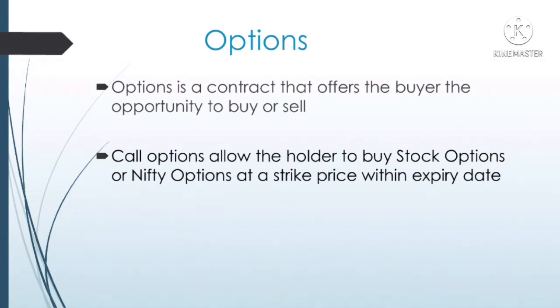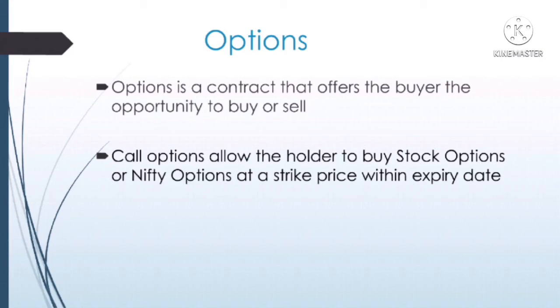Similarly, if a person takes call sell, that means he expects the stock price to fall below his strike price. Here, strike price means the particular price at which the contract is made. Generally, these contracts are weekly or monthly. The weekly contracts expire on every week's Thursday, whereas monthly contracts expire on the last Thursday of the month.